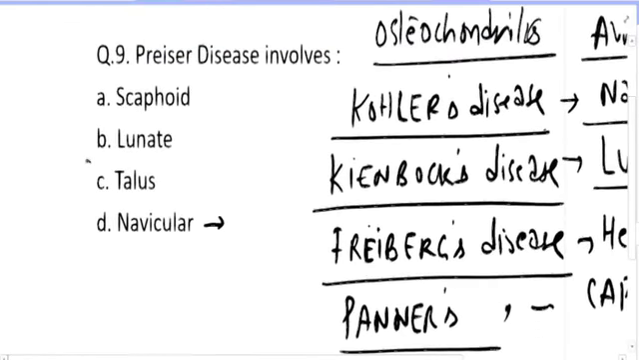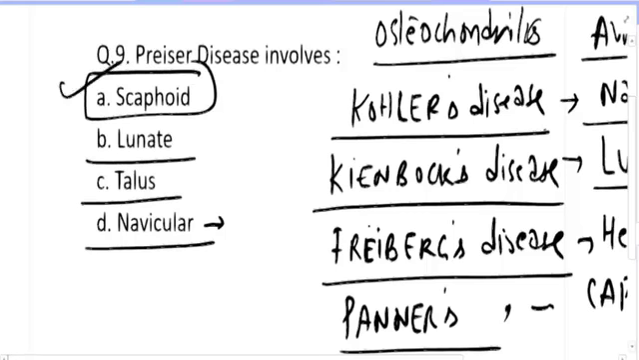So the answer is not lunate, not talus, not navicular, the answer is scaphoid. Preiser's basically involves the scaphoid.